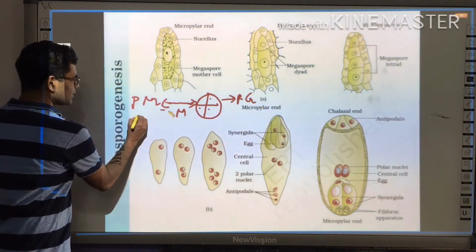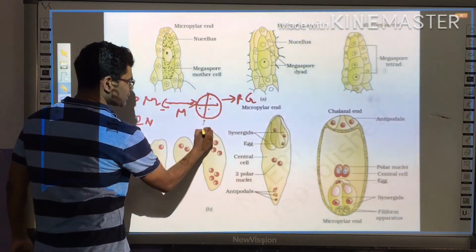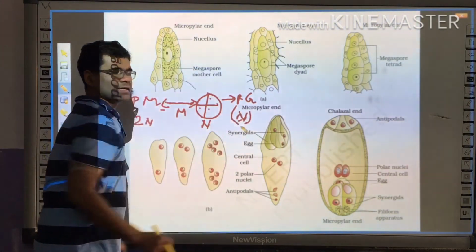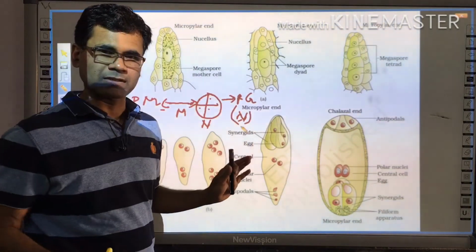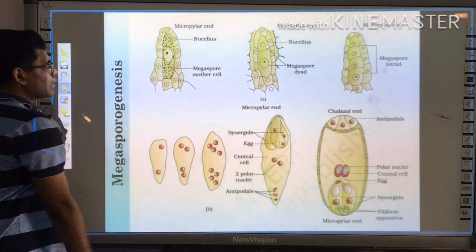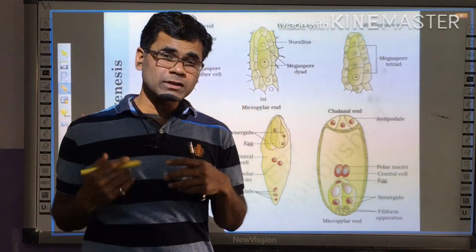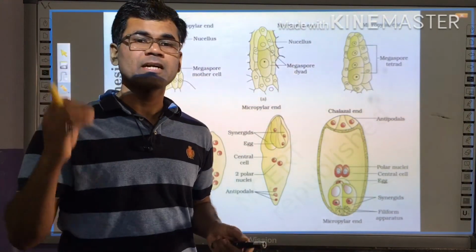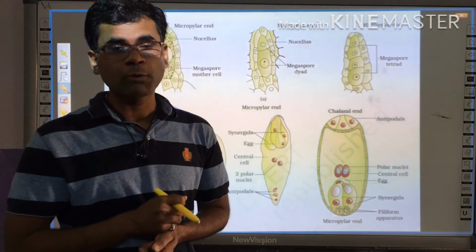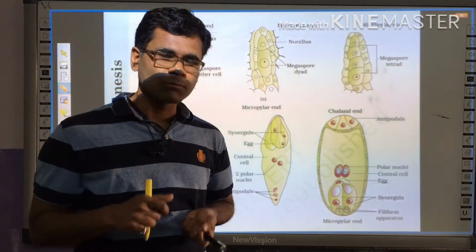After differentiation they form the pollen grain. So the pollen mother cell was diploid. Microspores are haploid, and pollen grains are again haploid. This we have studied in microsporogenesis. The same way is megasporogenesis. Megasporogenesis in angiosperms is also termed monosporic megasporogenesis. Monosporic. Why is it termed monosporic? Mono means single. And why is it termed monosporogenesis?